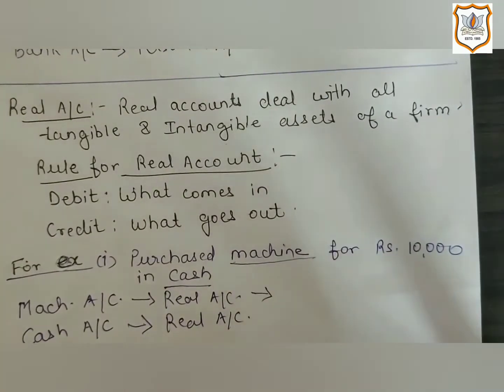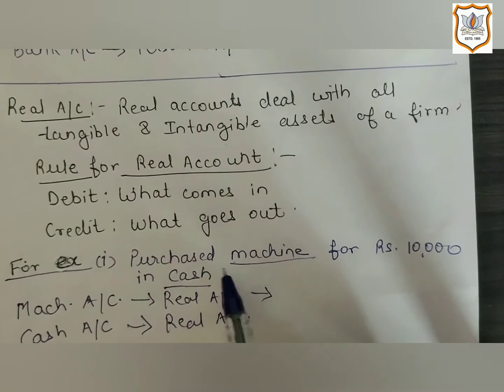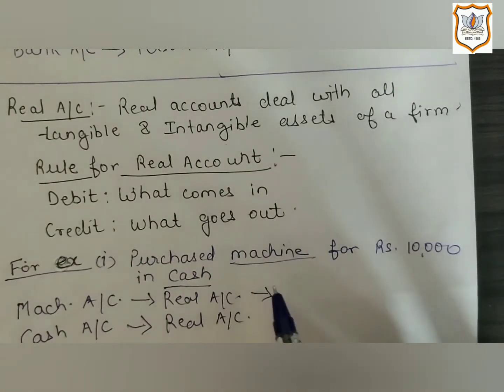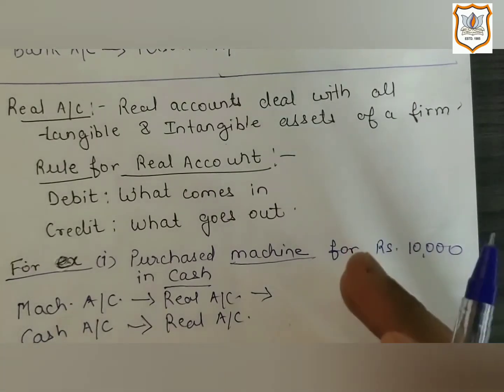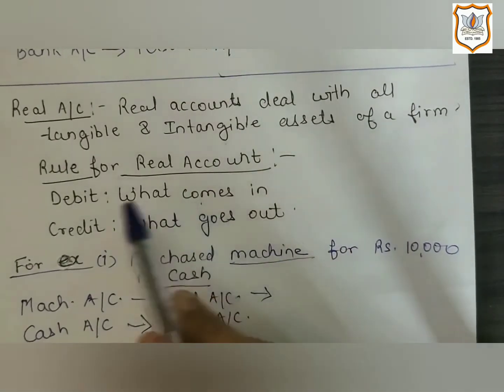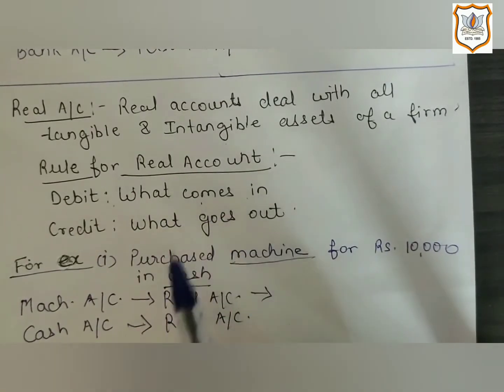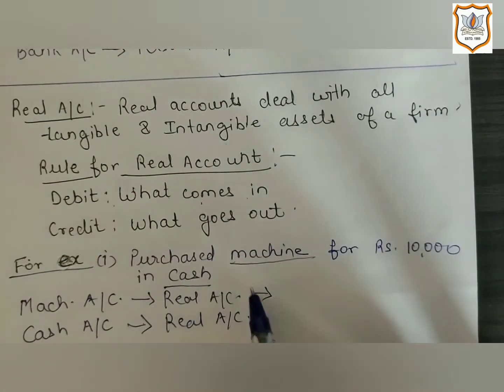Now we have to decide whether the asset, that is machine, is coming in the business or it is going out of business. Here as we have purchased machine, that means machine is coming into the business and asset is coming into the business. So as per the rule, debit what comes in. Here machine account will be debited.